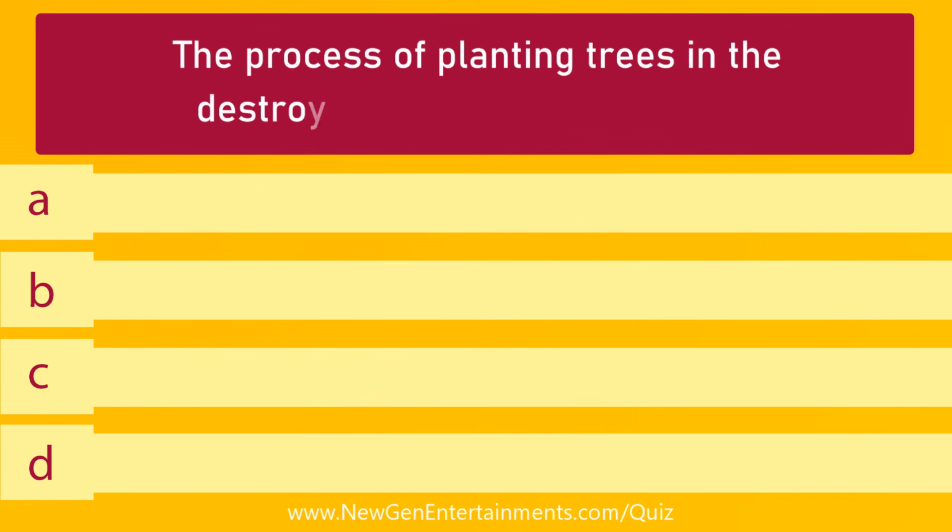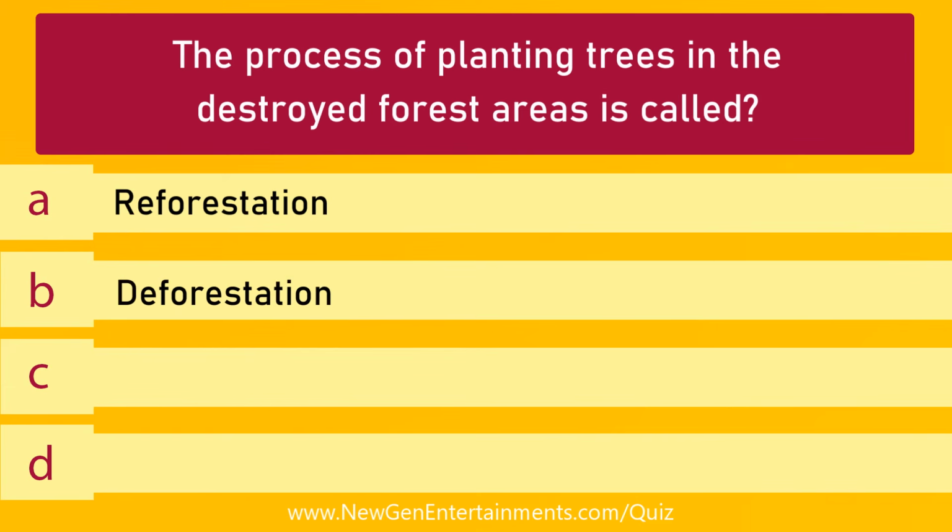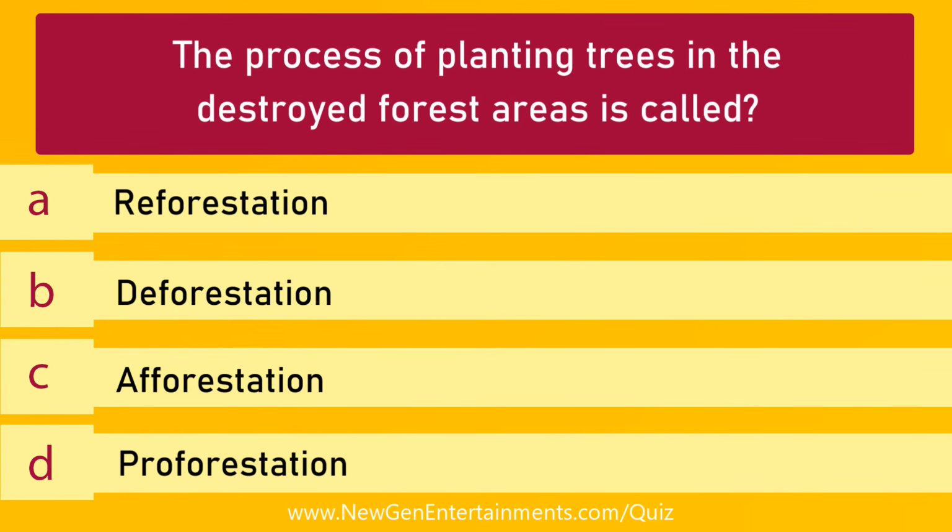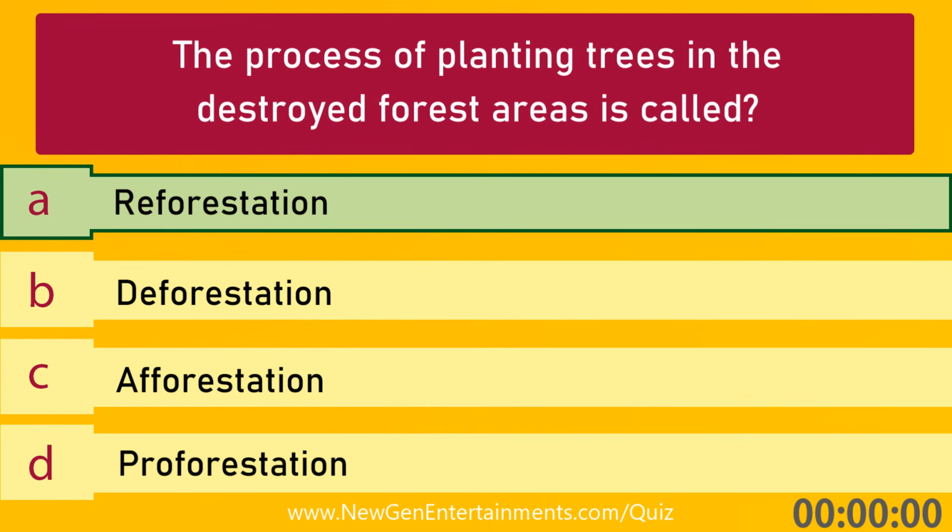The process of planting trees in the destroyed forest areas is called. Options A. Reforestation, B. Deforestation, C. Afforestation, and D. Proforestation. Answer is option A. Reforestation.